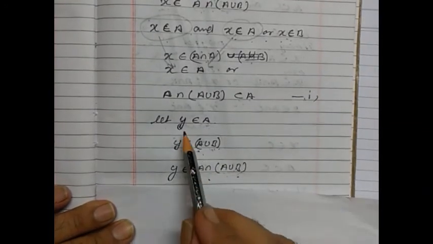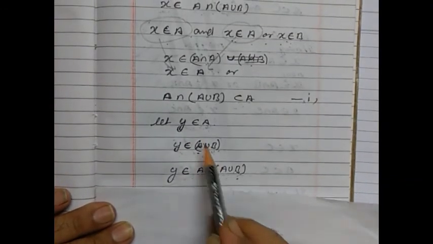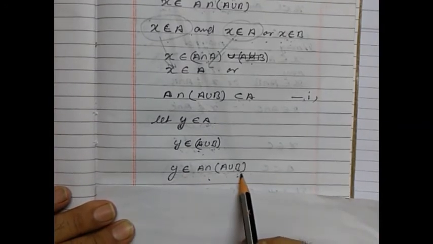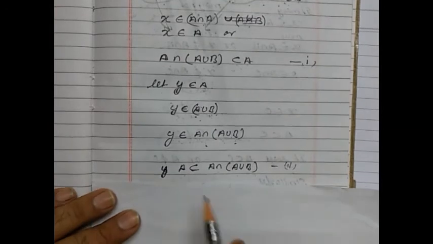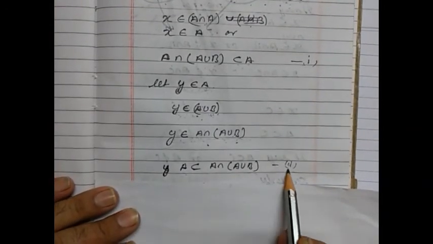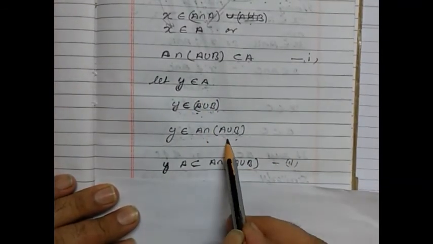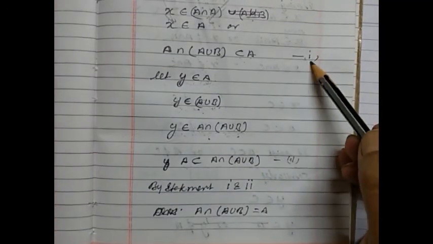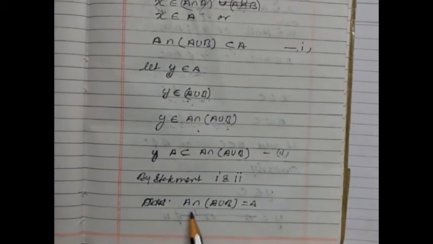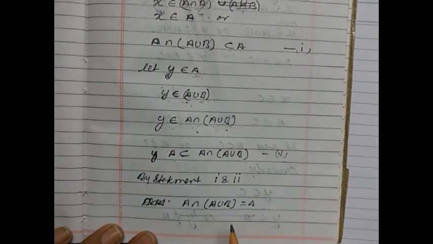So it belongs to A. When it belongs to A and it belongs to A union B, then it will also belong to A intersection (A union B). So here we can get the second statement that A is a subset of A intersection (A union B). We started with y belongs to A, so A will become the subset of this, isn't it? So with the help of statements 1 and 2, we can obtain the result A intersection (A union B) is equal to A. I hope this thing is clear.